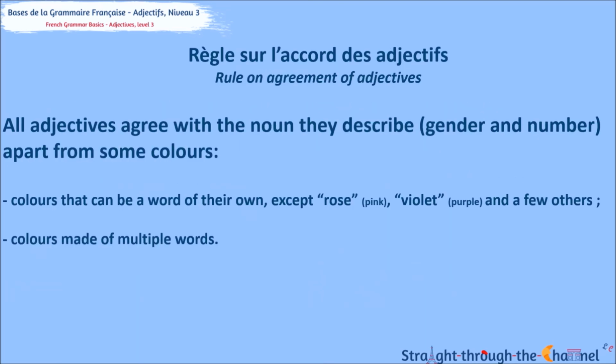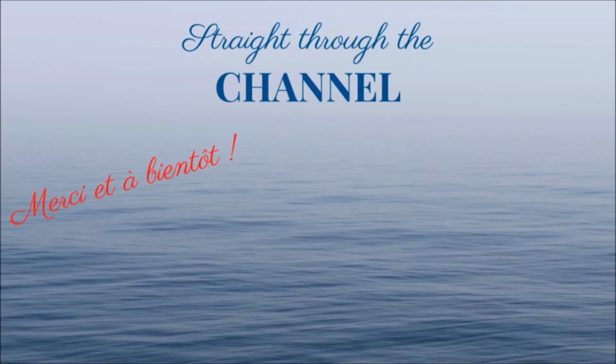All adjectives agree with the noun they describe, gender, masculine or feminine, and number, singular or plural, apart from some colors. Colors that can be a word of their own, except rose, violet, and a few others you don't want to worry about, and colors made of multiple words. And that's all the basics you need to know about qualificative adjectives.